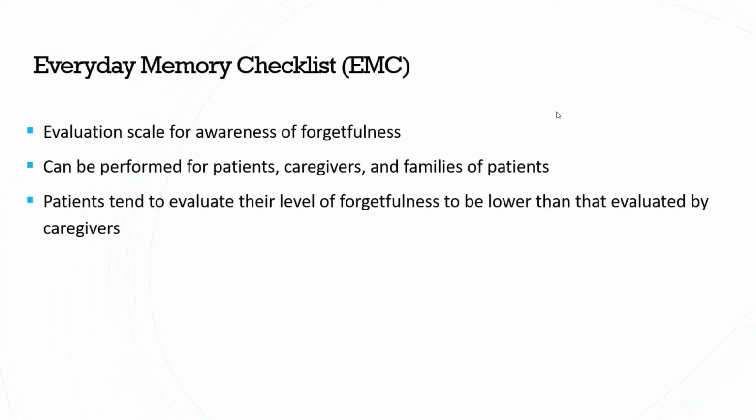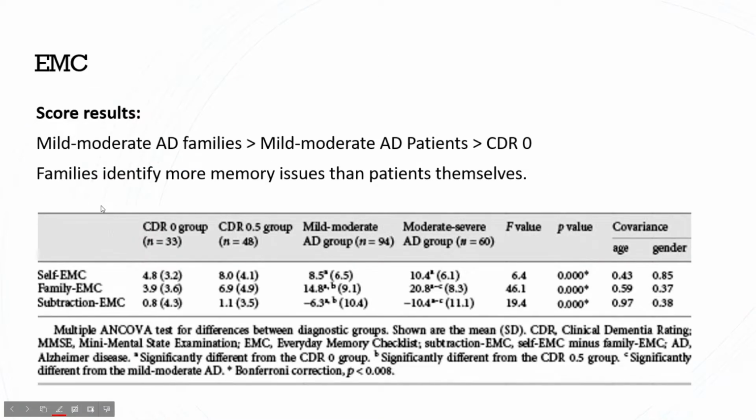So the EMC is the Everyday Memory Checklist, which is an evaluation scale for awareness of forgetfulness. So this can be performed by the patients, caregivers, or the families of patients. And the scores tend to show that patients evaluate their forgetfulness lower than caregivers or family. So you can see the scores down here where the mild to moderate Alzheimer's group scored their forgetfulness at an 8.5, whereas the family members did 14.8, and then the other groups, like the dementia rating of 0, were a lot less, and then this kind of an in-between, and of course as the severity goes up for Alzheimer's, the numbers go up as well.